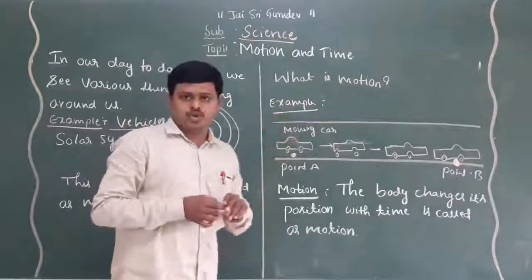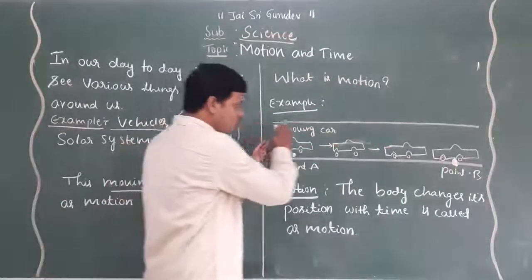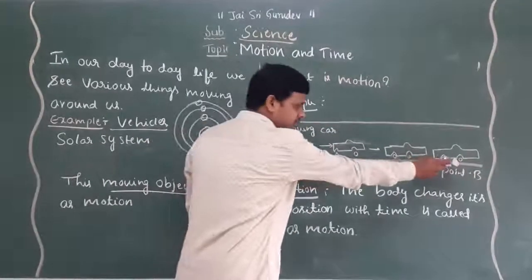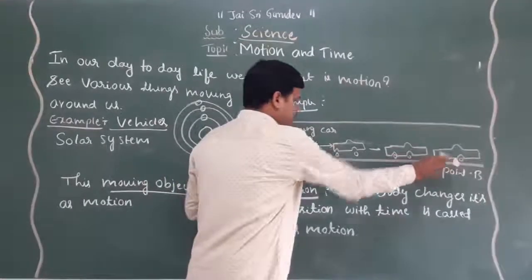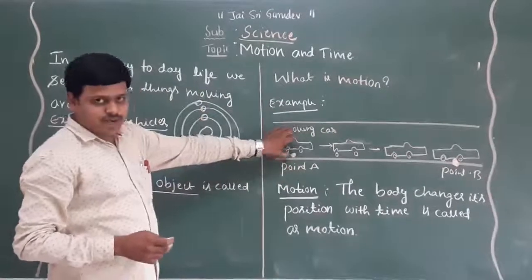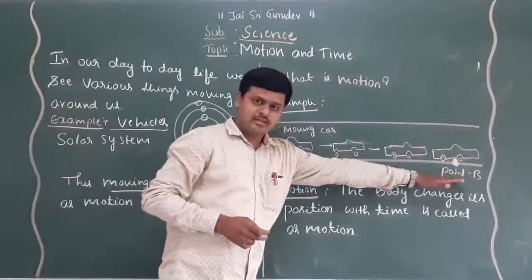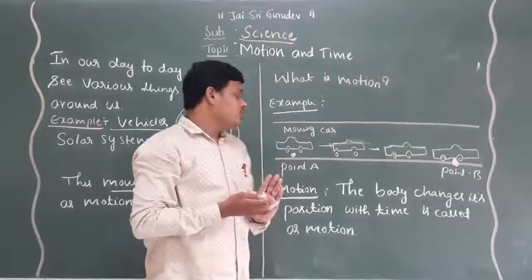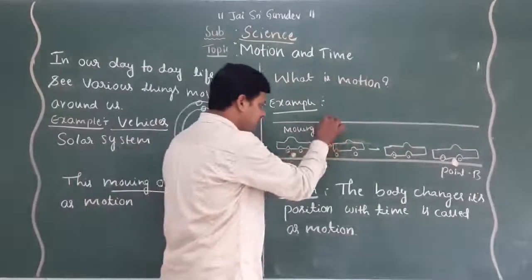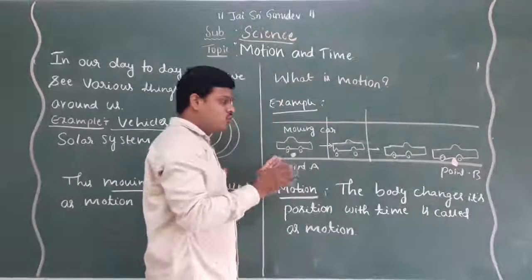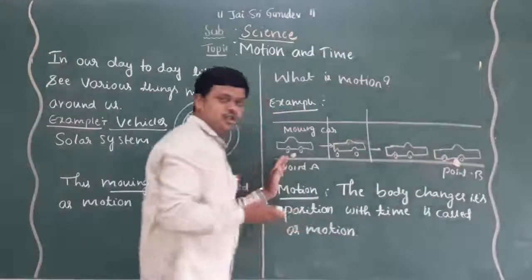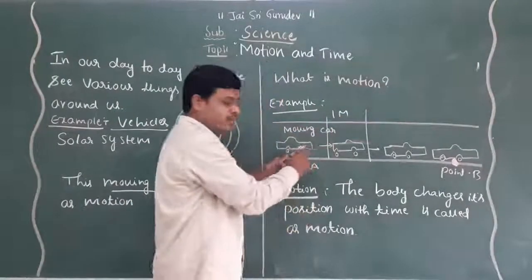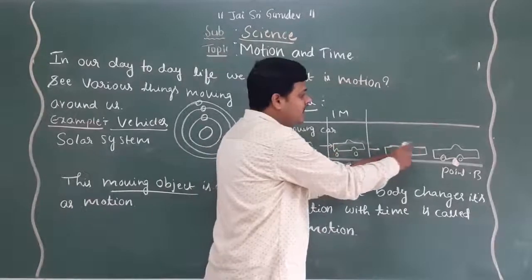One more example I am going to take now. If it is on a road, just imagine a point A and a point B. A car is moving from point A to point B. For example, it takes 5 minutes to go from point A to point B. In the 1st minute the car will be here, and then in the 4th minute and 5th minute further along.